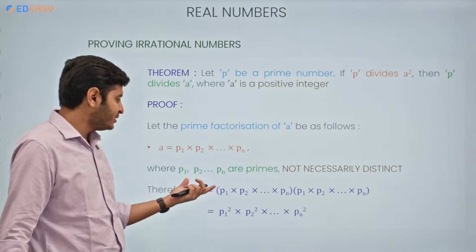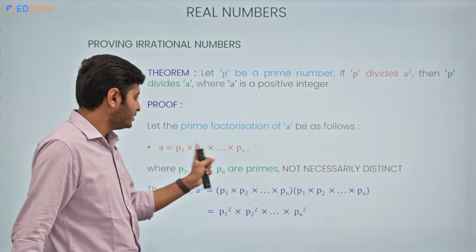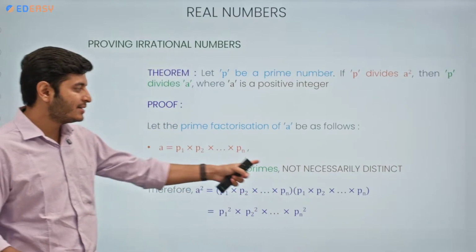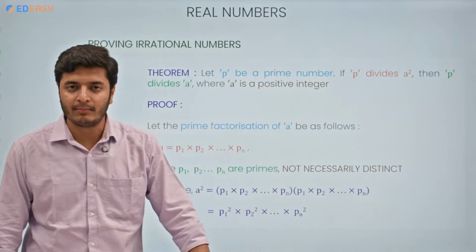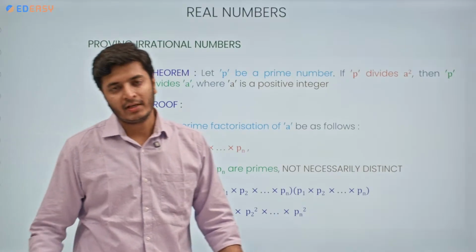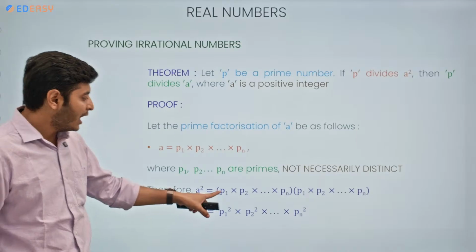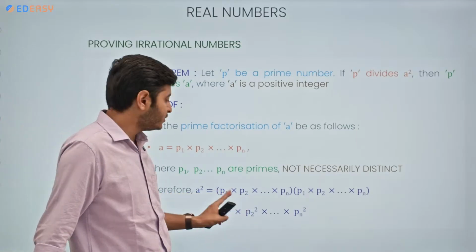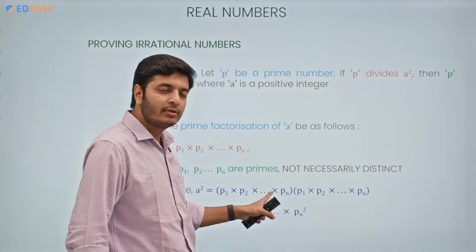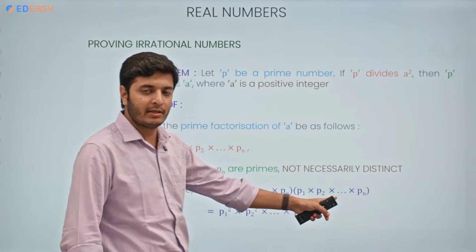The same is written here, where P1, P2 and so on till Pn are primes, not necessarily distinct. They can be the same, they can be different. Therefore, what is A square? A square is nothing but A into A, correct? So I write the first A as the product of its primes: P1 into P2 and so on till Pn. The second A also is P1 into P2 into so on till Pn.